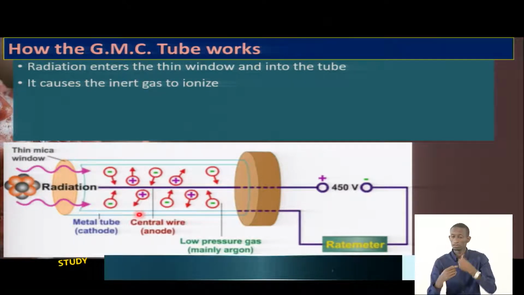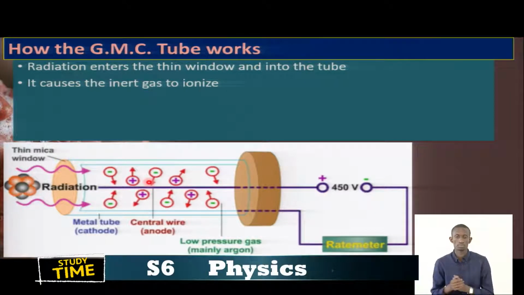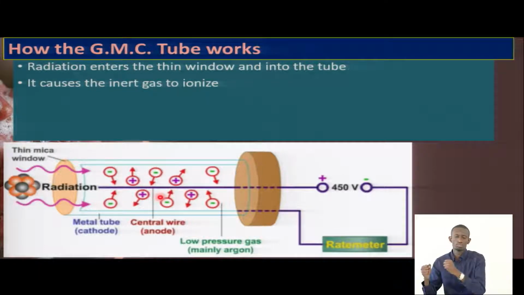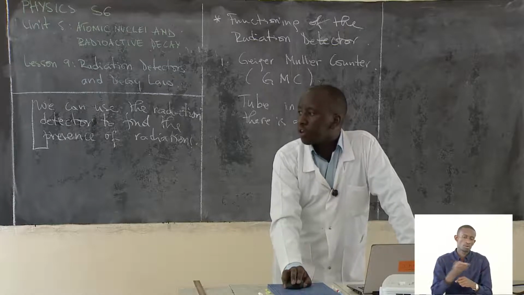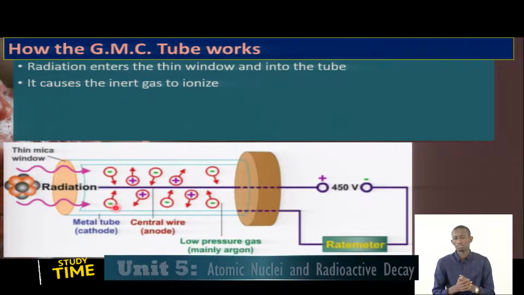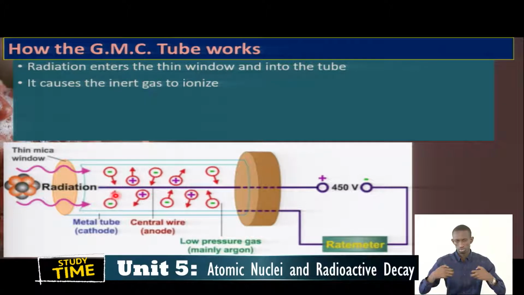Then these will migrate to the cathode and to the anode. What do you think will migrate up to the anode? Here is the example. The positive charges are migrating toward the cathode, and the negatives are migrating toward the anode.